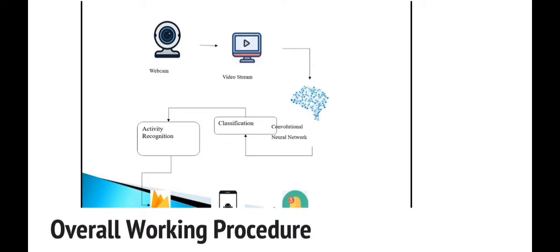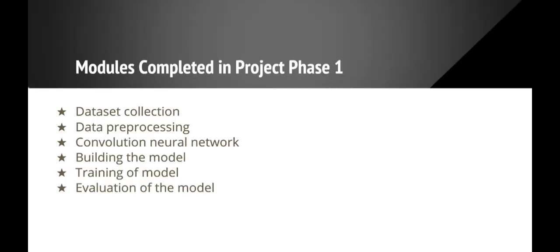Firstly, we take the video input from the webcam. From the video stream, the video directly goes to the convolution neural network. There, the classification occurs, whether there is any fire or not. If there is any activity recognized, then it goes straight to the database, and from there a notification will be sent to the smartphone. We divide this entire project into two phases, phase one and phase two.